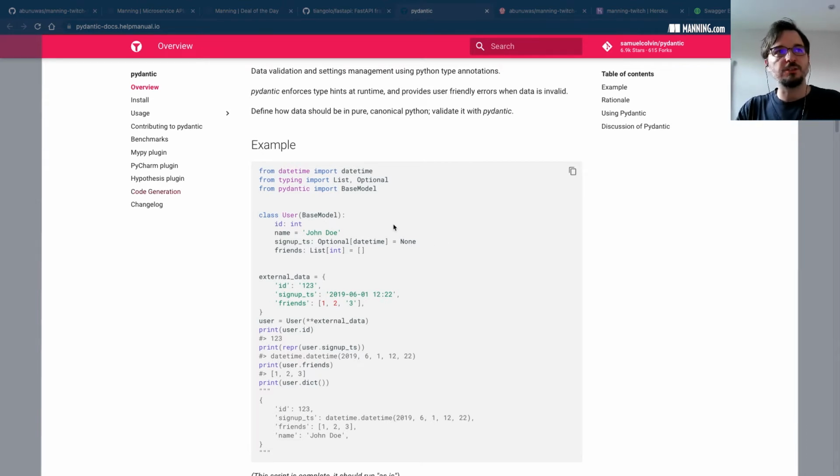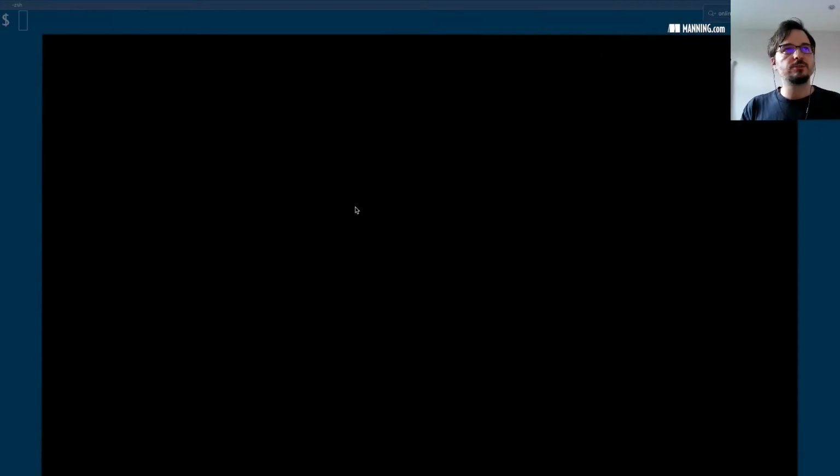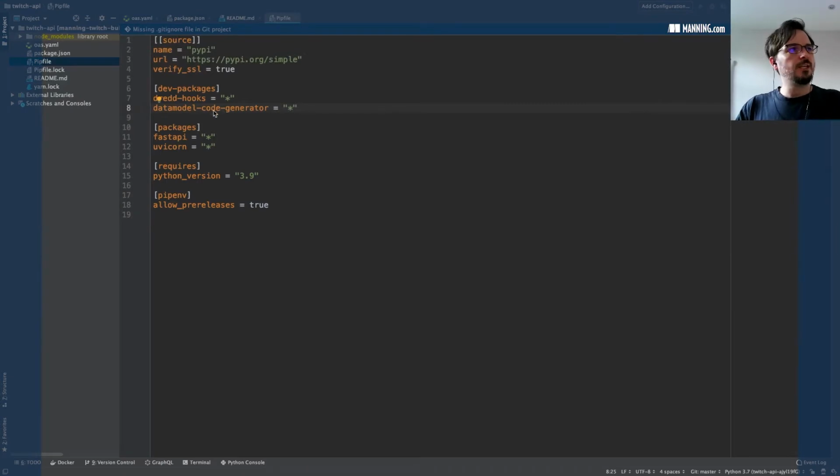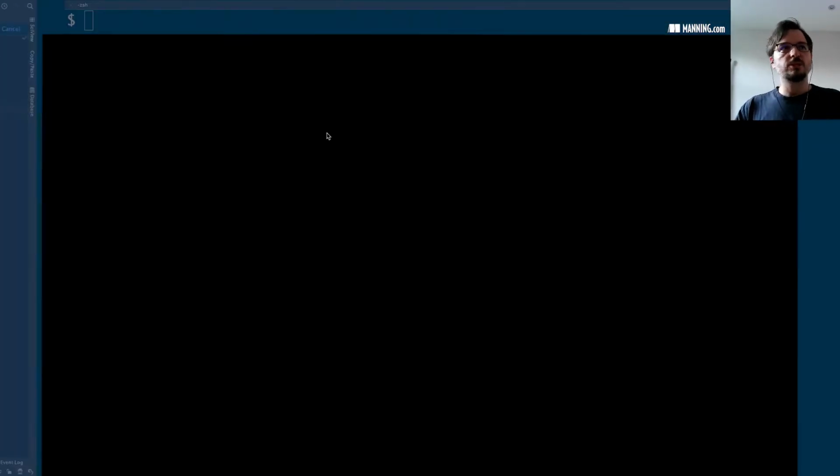So that's a few words about Pydantic and FastAPI. We're not going to create our data validation models in Pydantic manually. We're going to use the Data Model Code Generator. Let me show you how we do that in the first place.